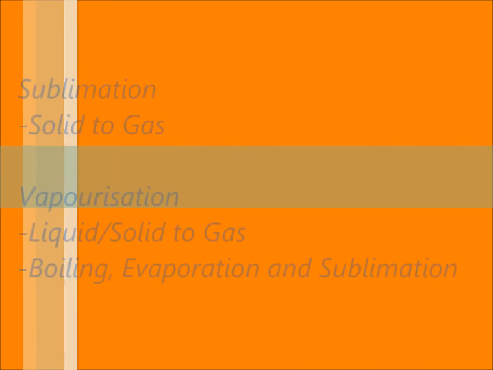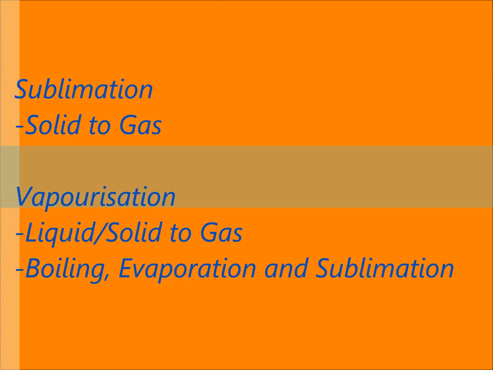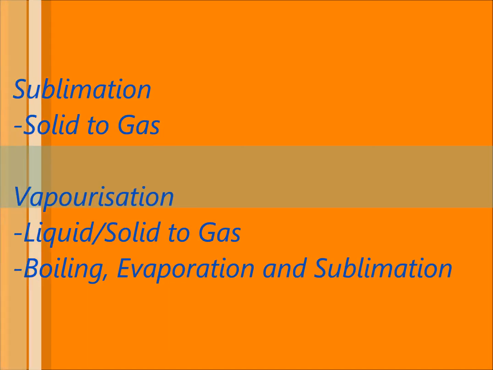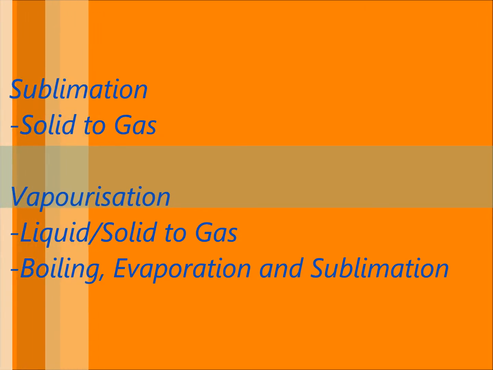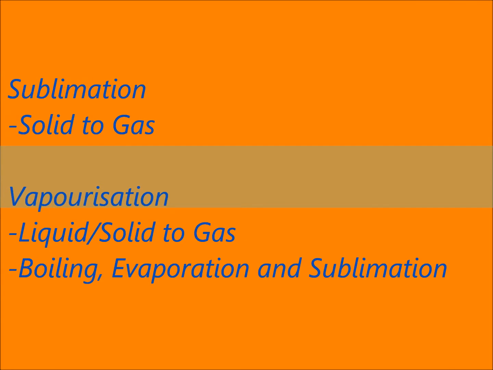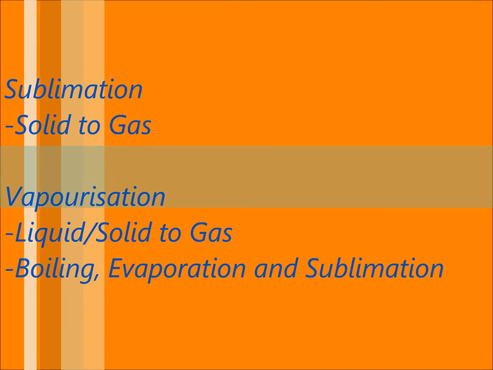Sublimation is a process where a solid changes to a gas without becoming a liquid in the process. On the other hand, vaporization is the change from liquid or solid state to gaseous state. There are three types of vaporization: boiling, evaporation, and sublimation.